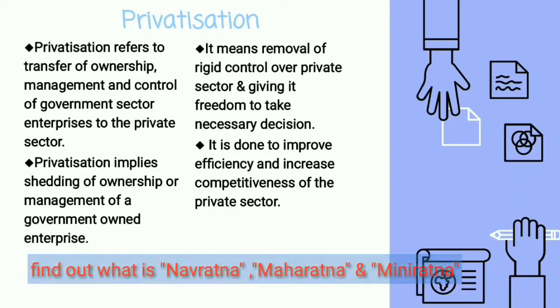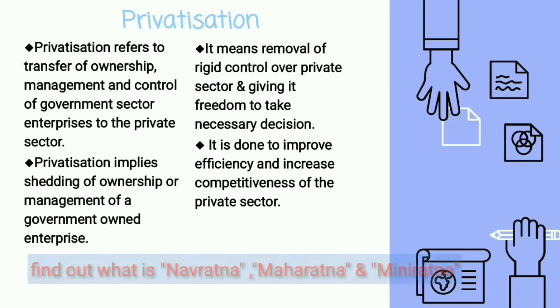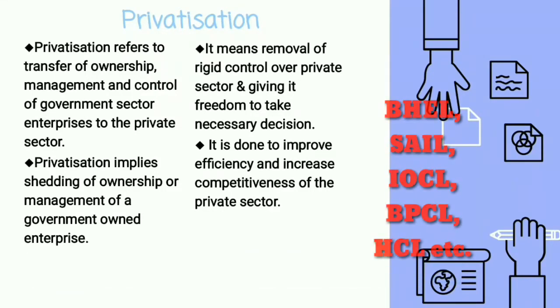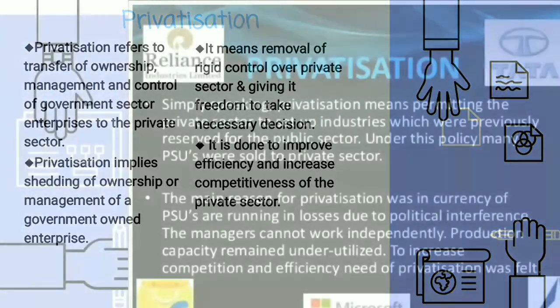These are those big companies which were under the control of the government sector, like SAIL, IOCL, Indian Oil Corporation Limited. There are many companies. These companies were given special status in the economy so that they can perform really well and bring a lot of growth in the economy.